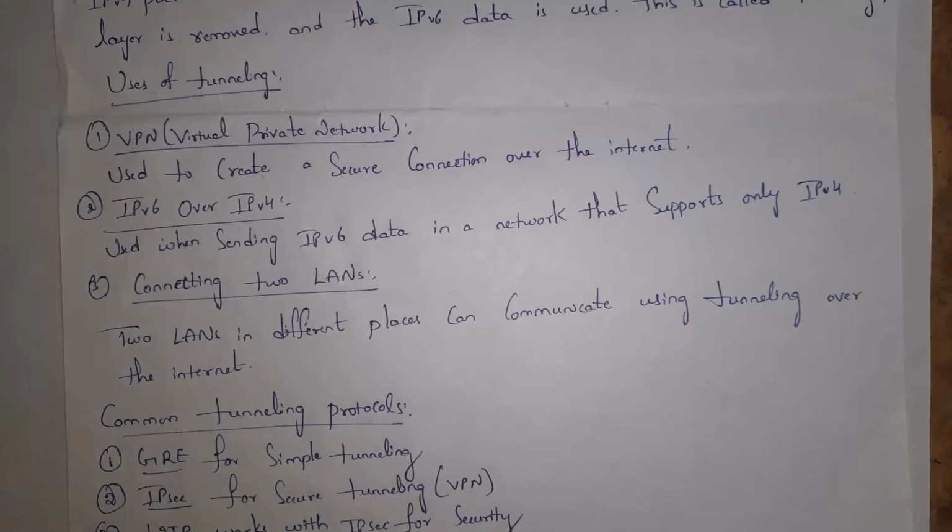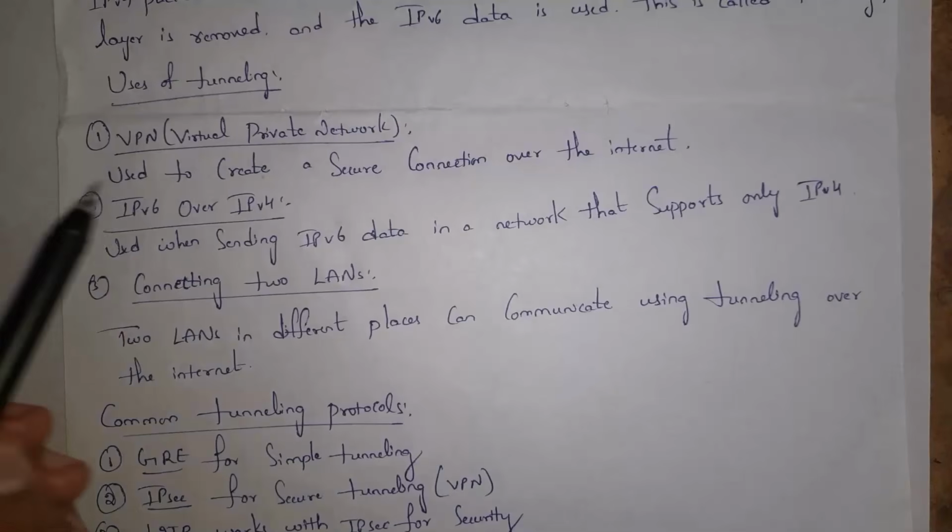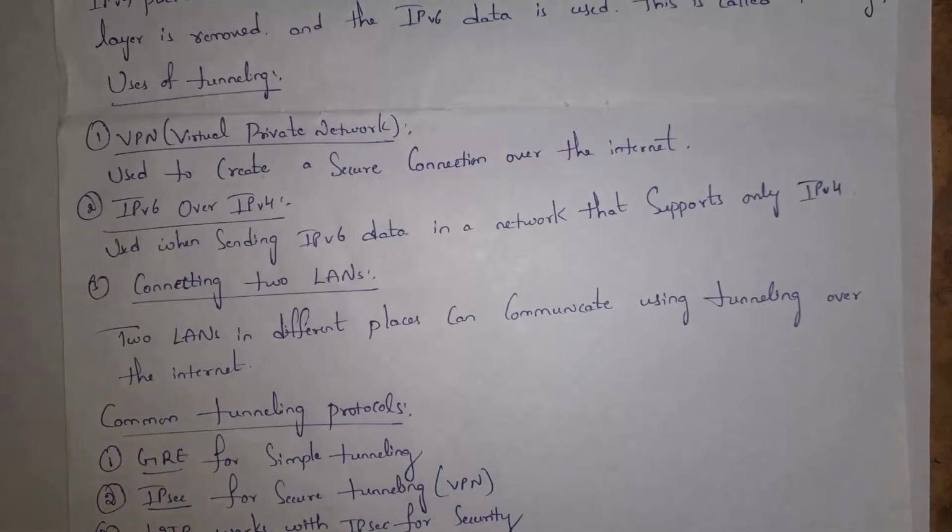These are various uses of tunneling. And the first one is VPN, that is virtual private network. As we are placing one packet inside another packet, data will be transferred securely. So tunneling acts as a private network. And second one is IPv6 over IPv4. We can send IPv6 data through an IPv4 network using tunneling. And two different LANs can communicate with each other through tunneling by using the internet.